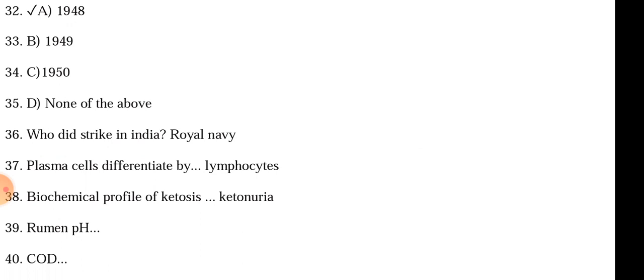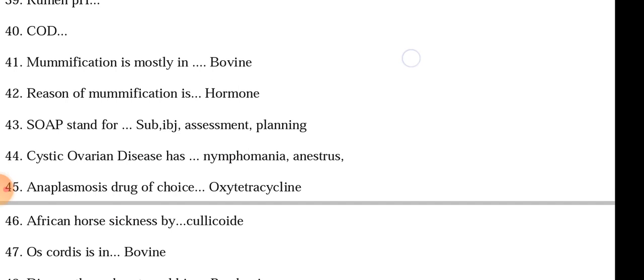Plasma cells are differentiated lymphocytes. Biochemical profile of ketosis is ketonuria. Human pH is slightly acidic. It is 4 to 6. COD, cystic ovarian disease related question was that. Mummification is mostly in bovine. Reason for mummification is hormone.